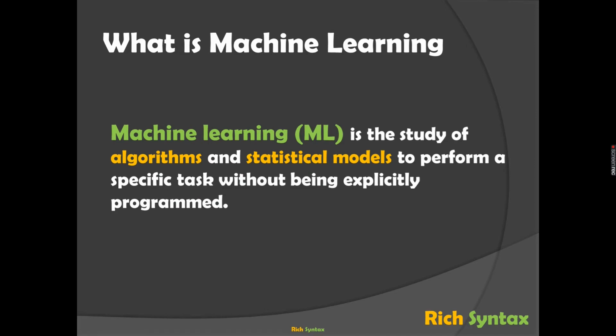Machine learning is a study of algorithms and statistical models to perform a specific task without being explicitly programmed. Okay, so this is the definition of it. Let me try to explain what exactly it is. In machine learning, we're going to create a model that will perform a specific task without programming each time.